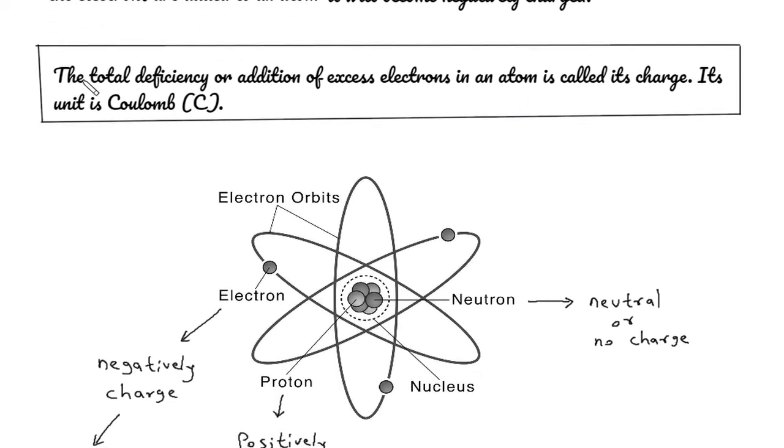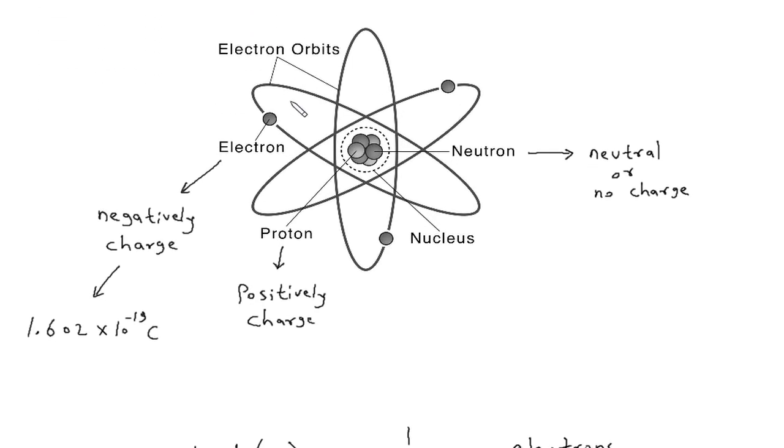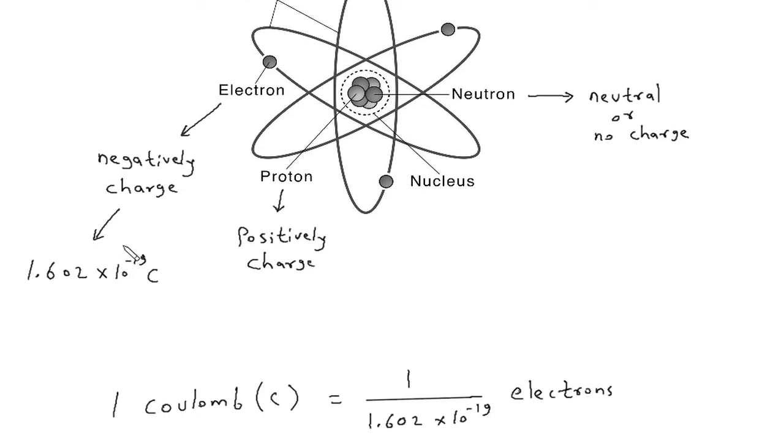The total deficiency or addition of excess electrons in an atom is called its charge. Its unit is coulomb, denoted by capital C. Here we can see the electron is negatively charged and the charge on one electron is 1.602 into 10 raised to the power minus 19 coulomb.